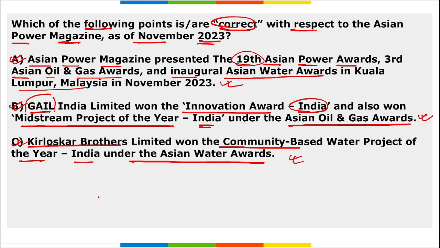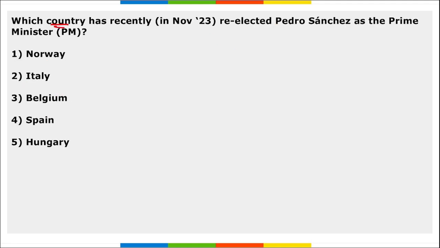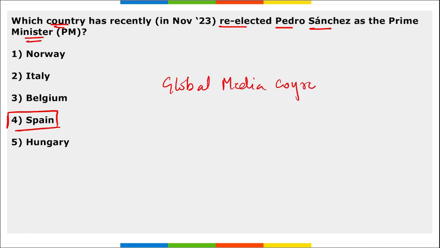Correct. Next, tell me, Bengal Global Business Summit has kicked off. Where? It was the 7th edition of the Bengal Global Business Summit. As the name suggests, it is in West Bengal. Next, which country has recently re-elected Pedro Sanchez as the Prime Minister? Of Spain. Then next, Global Media Congress has kicked off in Abu Dhabi.